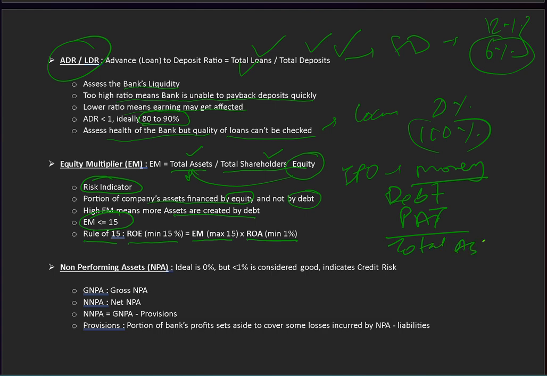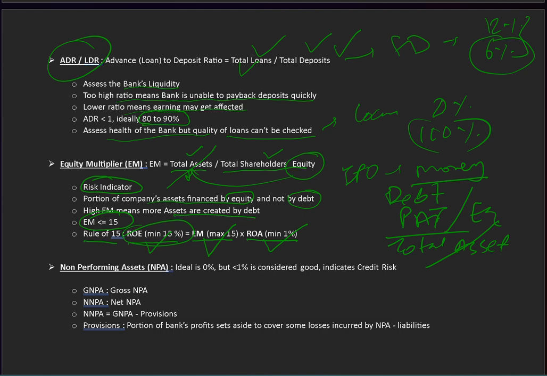total assets. So in this multiplication, if I cancel this out, this becomes PAT divided by equity. This is nothing but return on equity. Okay, net income divided by equity, it is ROE. So this should be minimum 15%, this should be maximum 15%, and this should be minimum 1%. So just remember this rule of 15.